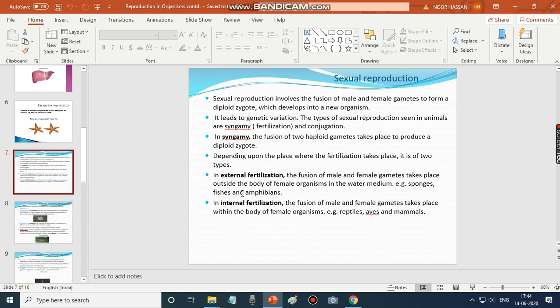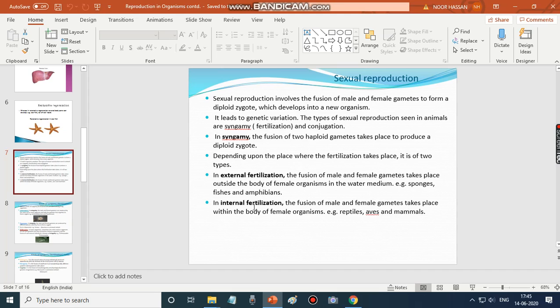Example, sponges, fishes, and amphibians. These organisms leave their gametes, that is ova and sperms, in the water where fertilization occurs. So this is external fertilization, where fertilization occurs outside the body of the female organism.